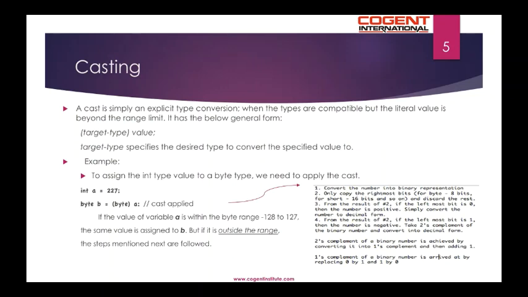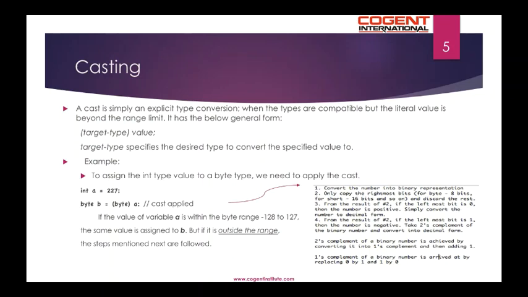In this example, we have variable a of type int, which is assigned a value of 227. Now, if we try to assign the value of a to variable b of type byte, it will result in a compilation error as we have seen previously. So to avoid that, we need to explicitly cast it to the byte. In this case, if the value of variable a is within the byte range, which is -128 to 127, the same value is assigned to b. But if it is outside the range, the steps mentioned next are followed.